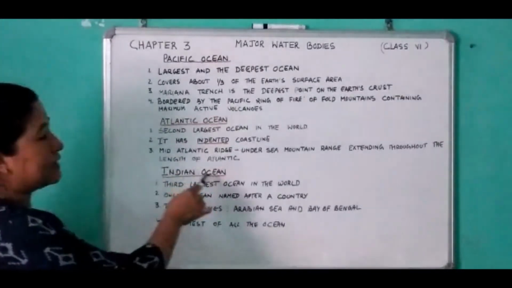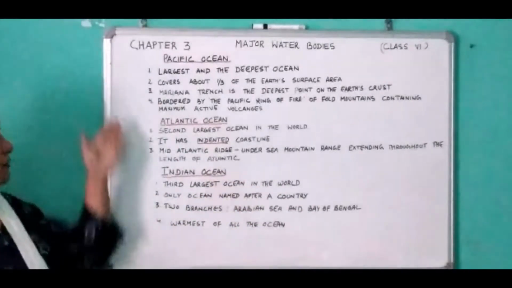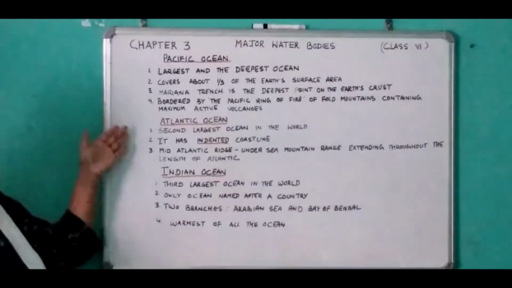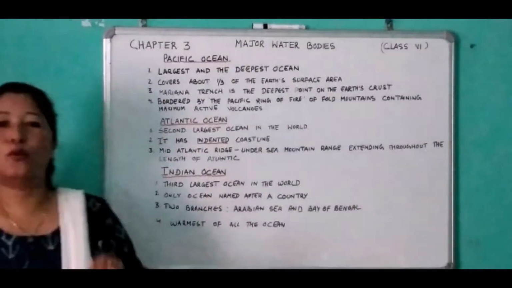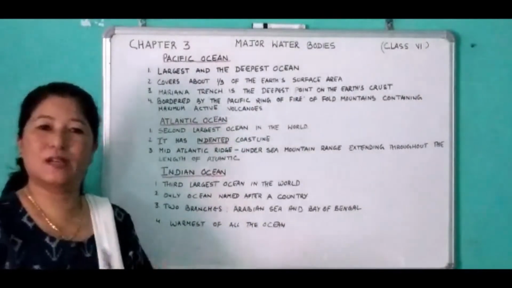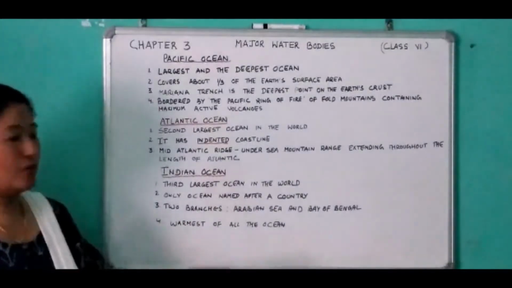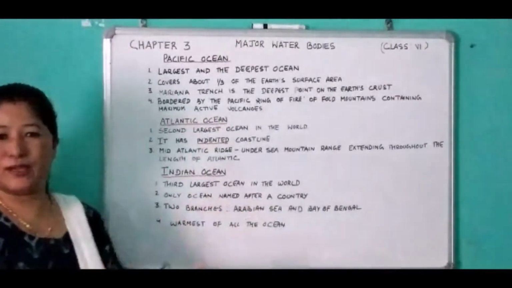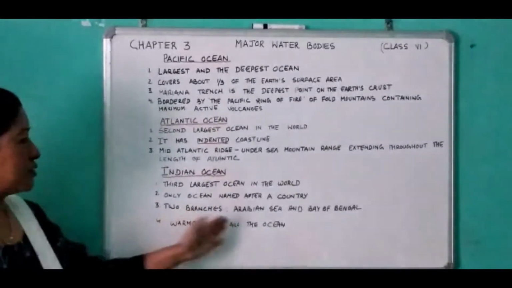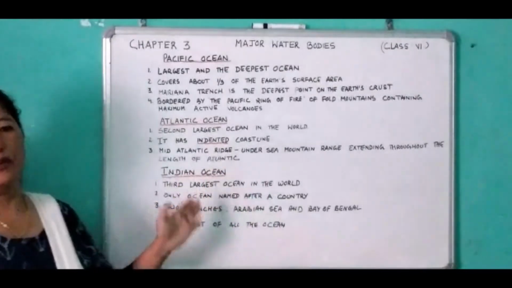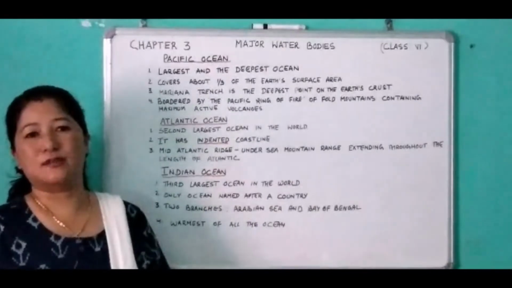Now the third one is the Indian Ocean. So it is the third largest ocean in the world. After Pacific first, second Atlantic, and third is the Indian Ocean. And it is the only ocean in the world which is named after a country, that is India. And it has 2 important branches. One, the Arabian Sea, on the west coast, the western side, and the Bay of Bengal on the east. So these are the 2 important branches of the Indian Ocean. Then the last point is it is the warmest of all the oceans.